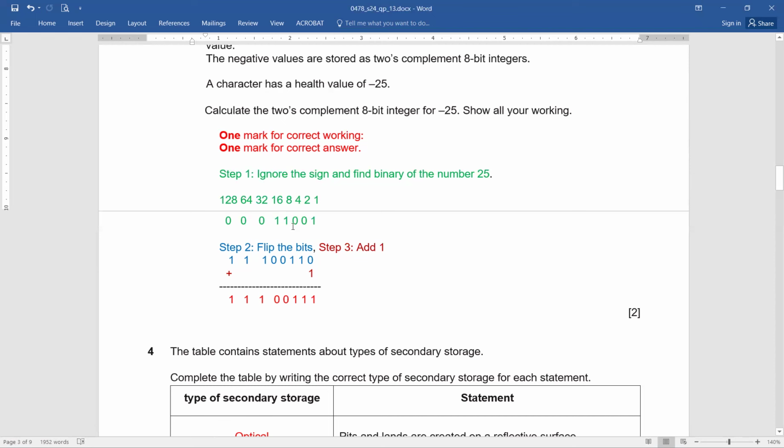So the actual answer for 25 is 00011001. We have flipped the bits, which means 11100110, adding 1. And you can see 0 plus 1 is 1. 1 comes down, 1 comes down, 0, 0, 1, 1, 1. In this manner, the value 25, which is stored as this one, when converted to -25, will be stored as 11100111. Easy?